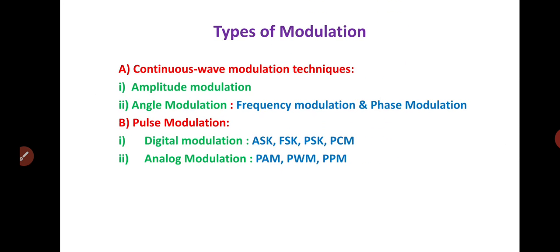There are different types of modulation techniques. Basically, there are two types: continuous wave modulation techniques and pulse modulation. Under the continuous wave modulation techniques, there are two subtypes: amplitude modulation and angle modulation. And under pulse modulation, there are again two types: digital modulation and analog modulation. Today, we are going to concentrate only on amplitude modulation.